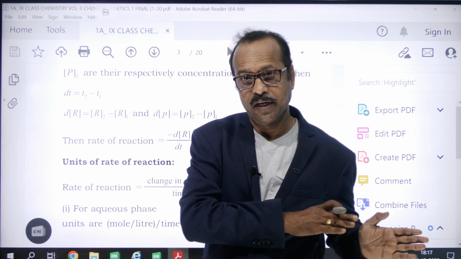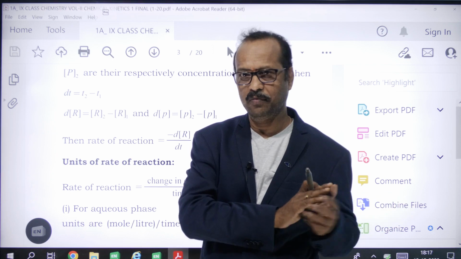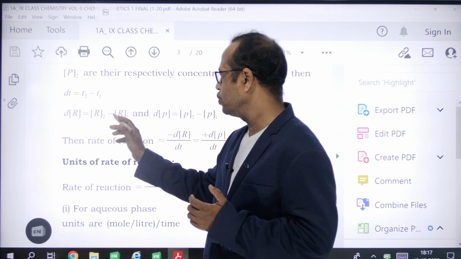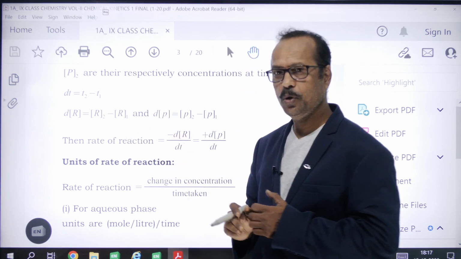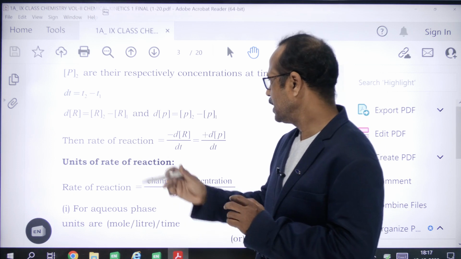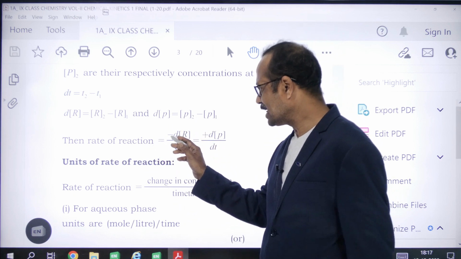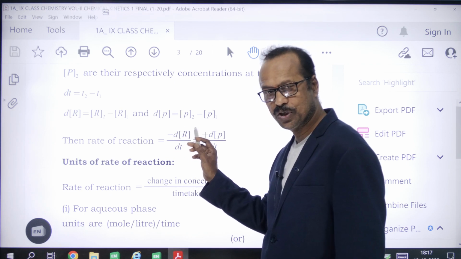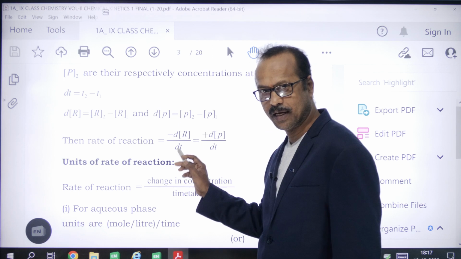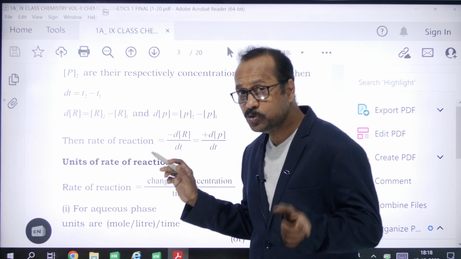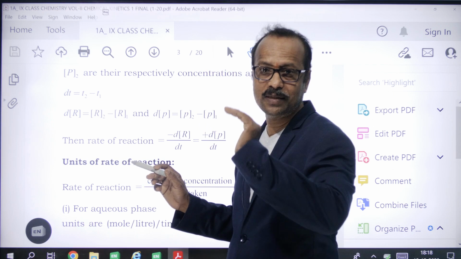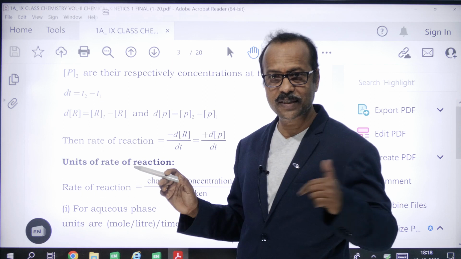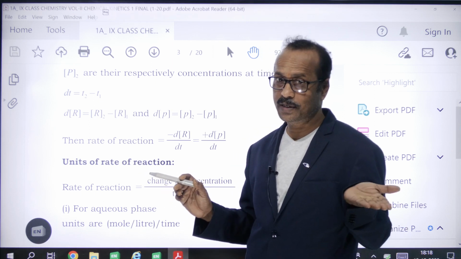how much of the reactants are converting into products? A certain amount of reactants is converting into products. So how much reactants are left? That is R2 minus R1. Products also, right? So the rate of reaction is equal to minus the decrease in the concentration of reactants divided by the time taken, which is also equal to, when the concentration of reactants is decreasing, it is converting into products. So the concentration of product is increasing, right?